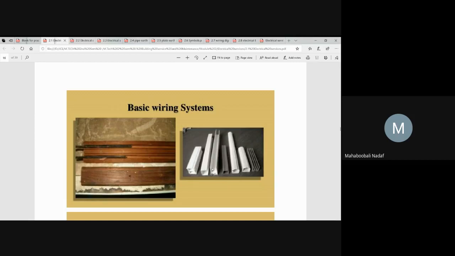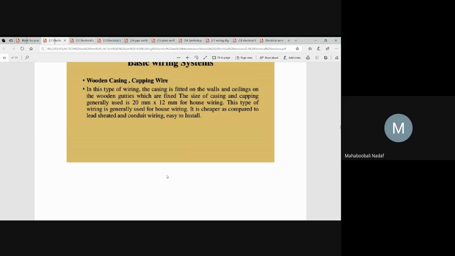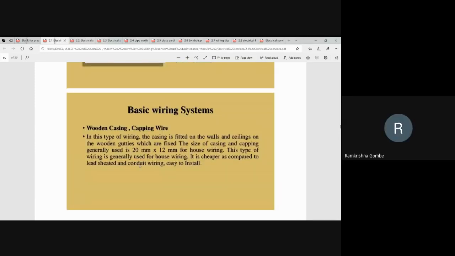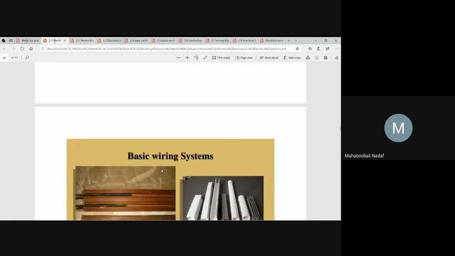Have you seen this type of wiring in olden days? This was there. Okay, this is called wooden casing or caping wire system. The sizes of those strips are given as 20 mm to 12 mm. This is one type of wiring.